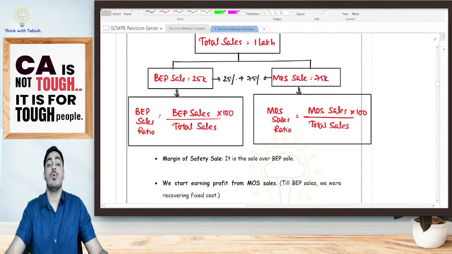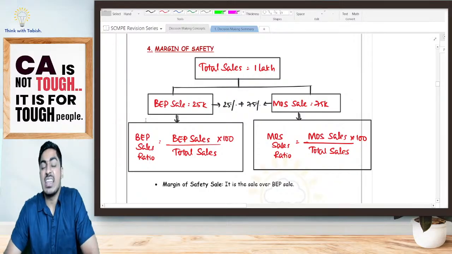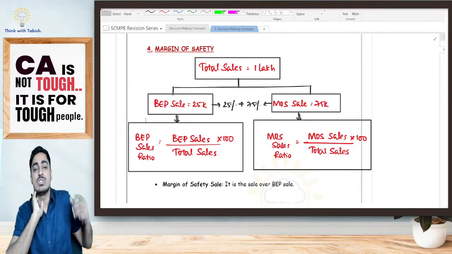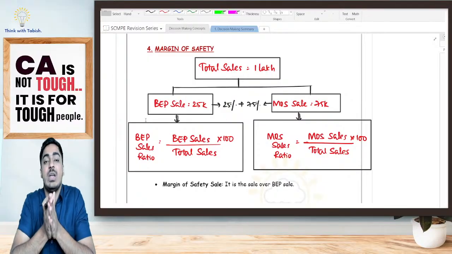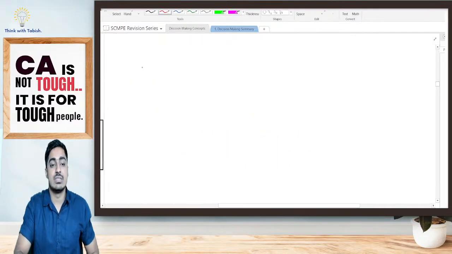Fine. Now, margin of safety. Now look at this, students. What is a margin of safety? I've told what is my break-even point in my example. I am selling shirt at 1000 rupees. If I am making a sale of 25,000, I will reach my break-even point. Yes or no? Look at this.